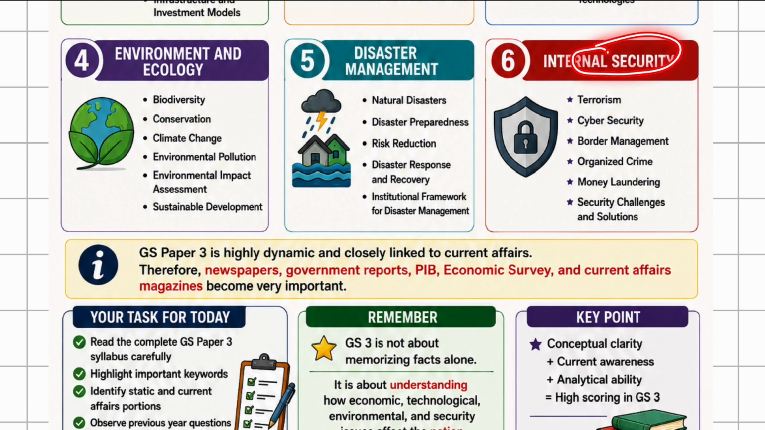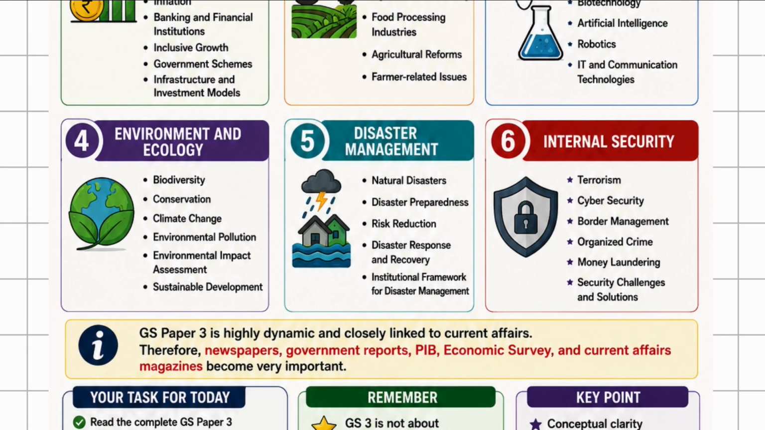And lastly is internal security: terrorism, cyber security, border management, organized crime, money laundering, security challenges and solutions.